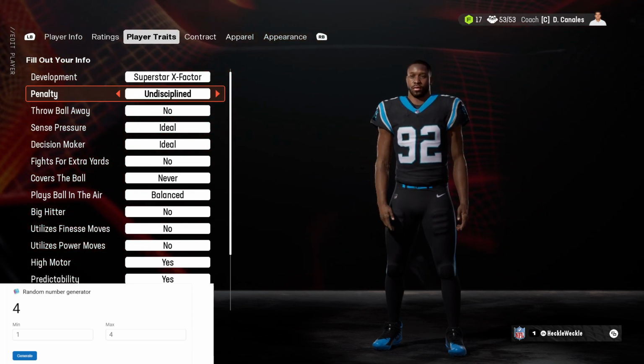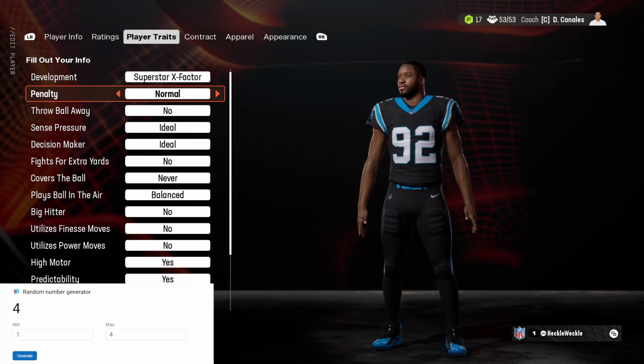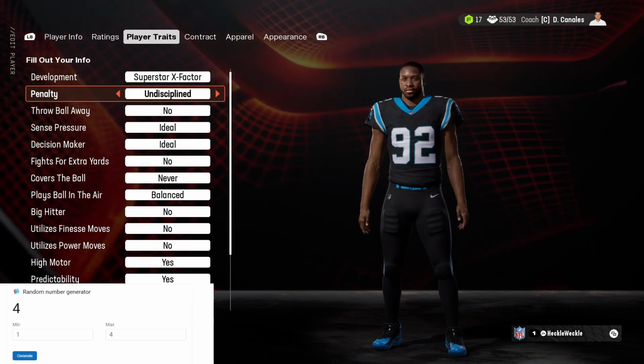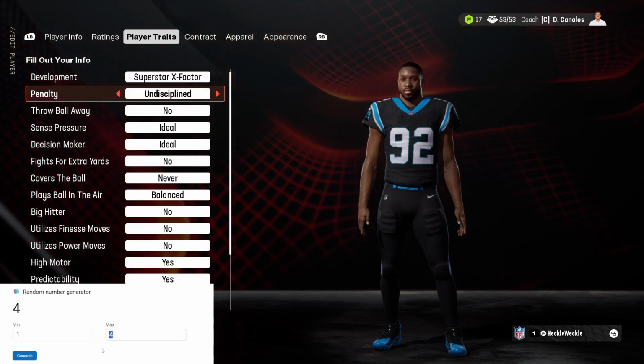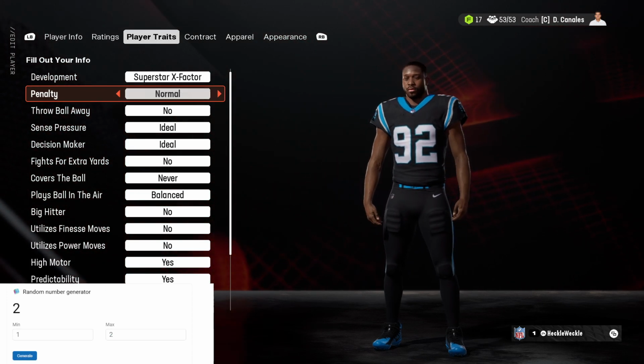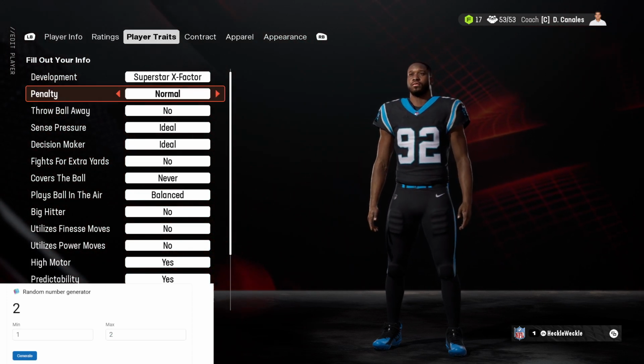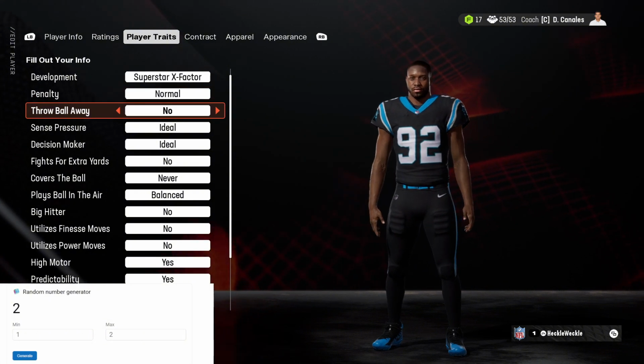So we're starting off with penalty. There is currently 1, 2, so there's 2, undisciplined and normal. We'll set the minimum to 1, the maximum to 2, and we get 2. 2 is normal, so he's normal penalty, which is good. You don't want to be undisciplined on the penalties.